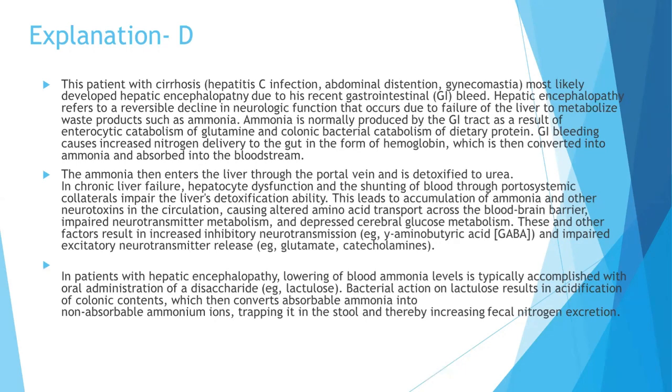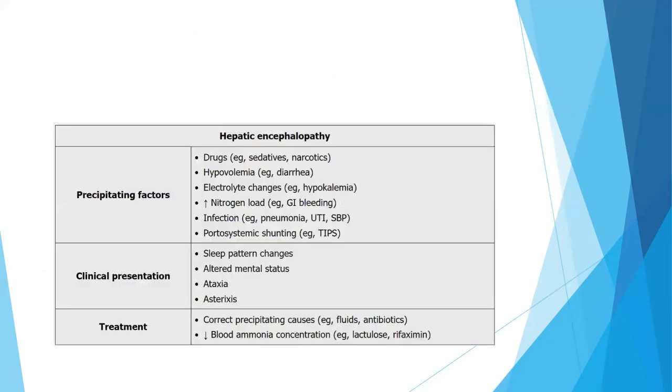The ammonia then enters the liver through the portal vein and is detoxified to urea. In chronic liver failure, hepatocyte dysfunction and the shunting of blood through portosystemic collaterals impair the liver's detoxification ability. This leads to accumulation of ammonia and other neurotoxins in the circulation, causing altered amino acid transport across the blood-brain barrier. This leads to impaired neurotransmitter metabolism and depressed cerebral glucose metabolism. These and other factors result in increased inhibitory neurotransmission and impaired excitatory neurotransmitter release.